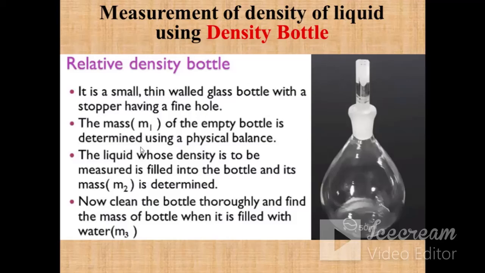m1. The next step is to fill this density bottle with the liquid whose density we wish to measure and determine its mass. Let that mass be m2. Now we will again fill this bottle with water, since water has a density of 1 gram per centimeter cube at 4 degrees centigrade, so that will be our reference density.